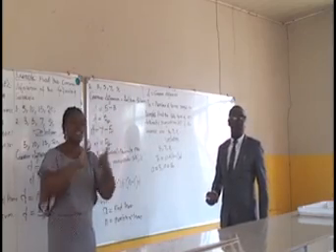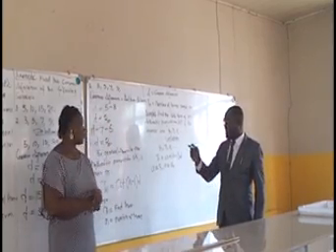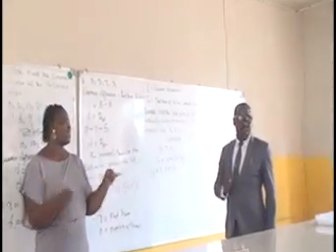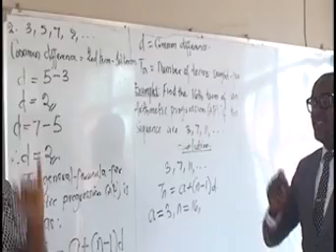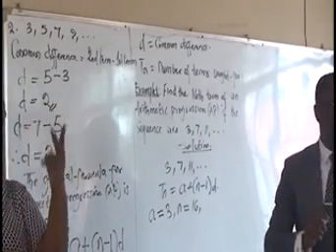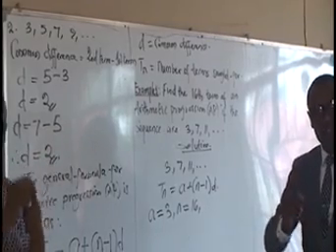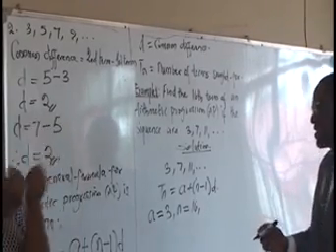And we have said that the common difference is usually, by formula, the second term minus the first term, or the third term minus the second term. So we do that.